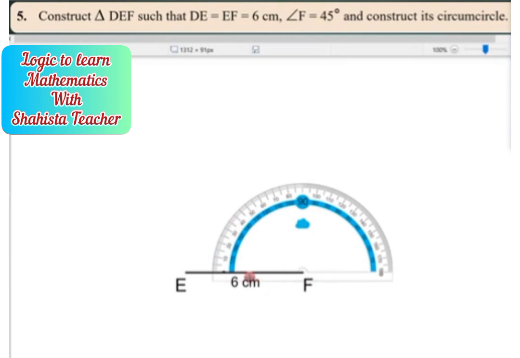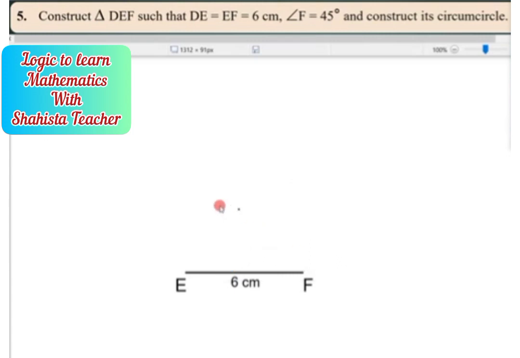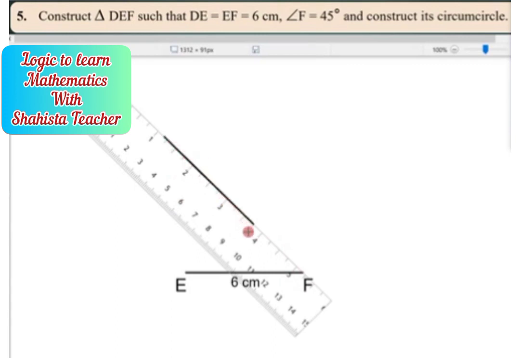But before that we have to measure angle F, which is 45 degree. Our question says that angle F is 45 degree. So draw the 45 degree measure of angle F. Take a point here and draw a line at 45 degree.